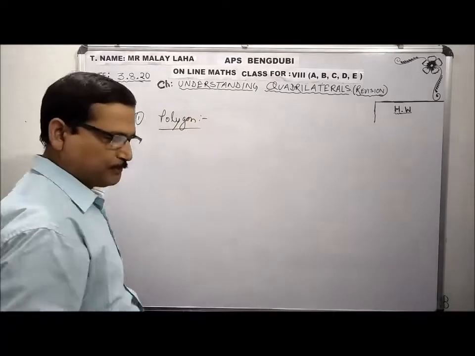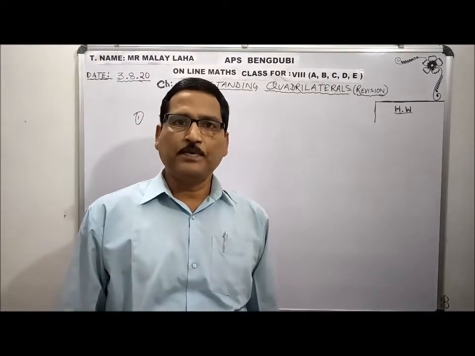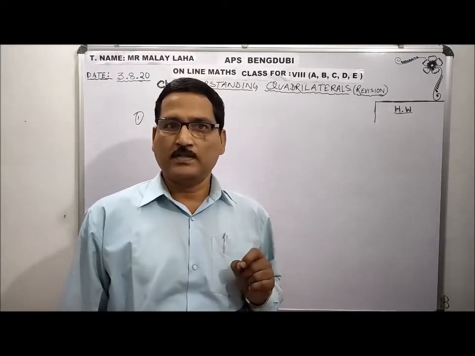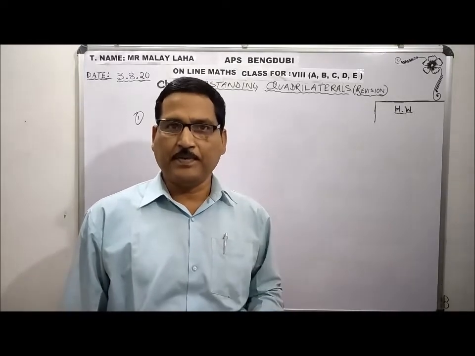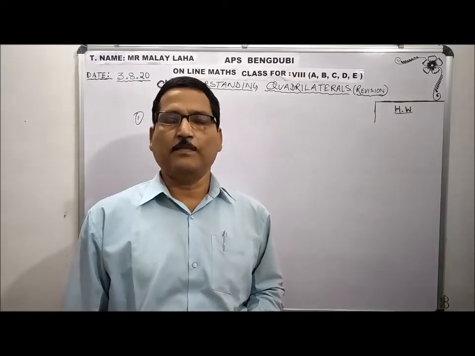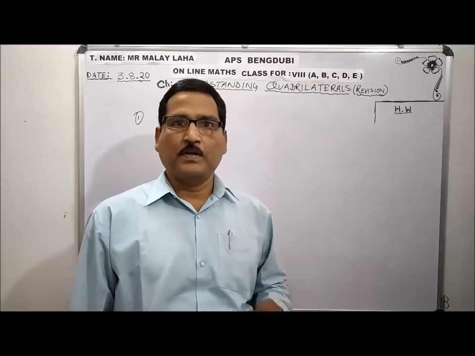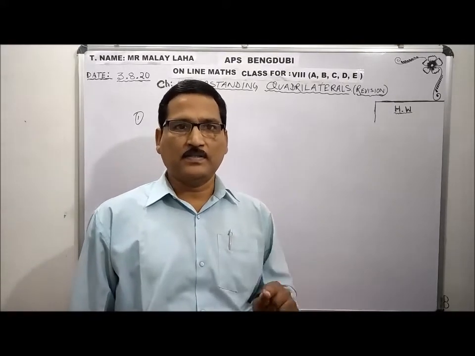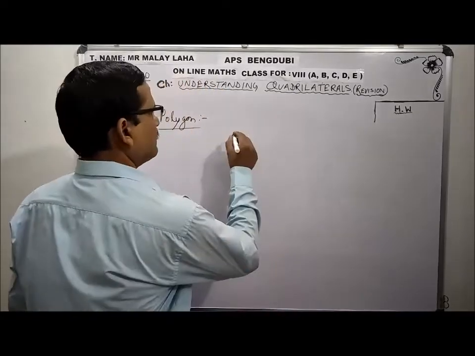What is a polygon? A simple closed 2D shaped plane figure made by line segments is called a polygon. Understood? Be very careful. 2D shaped, closed, made by line segments. These three important areas should be there. Okay, say for example,